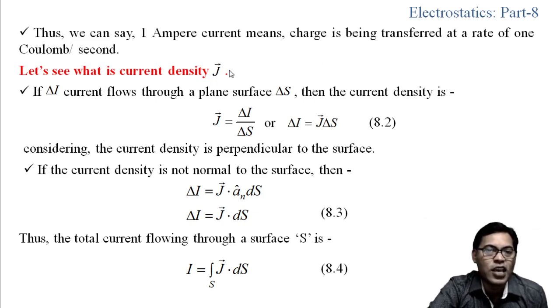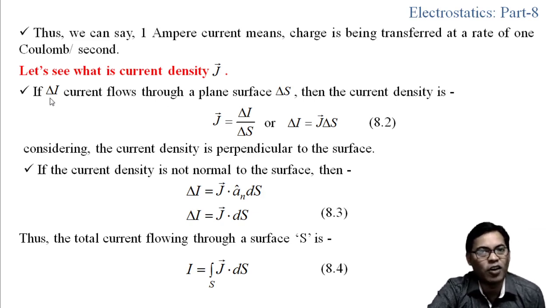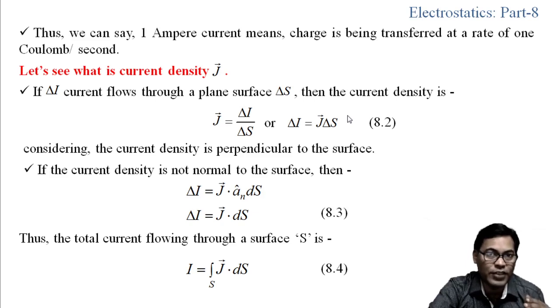Current density J. So, we know the definition of the current, that is I equals dq by dt. Now, from that we can find out the current density. Suppose the current variation, del I, flows through a plane surface del S. Then the current density can be represented easily: J, which is the current density, equals del I by del S, or del I equals J dot del S.